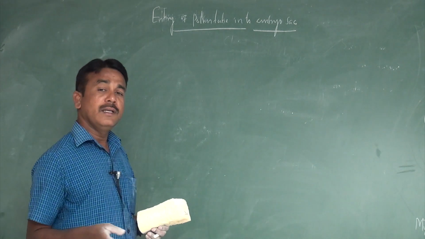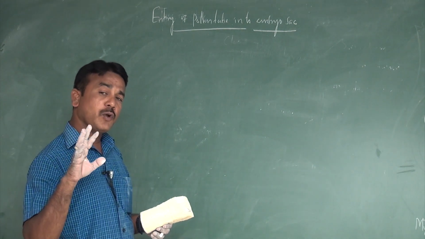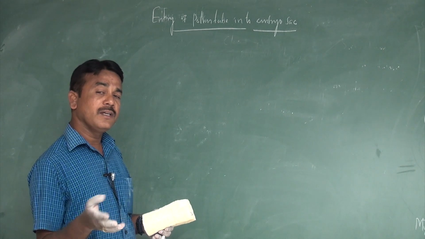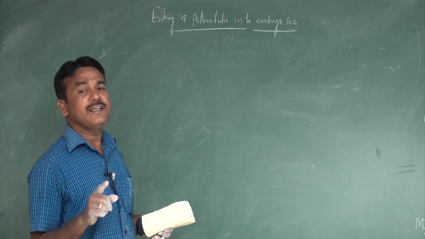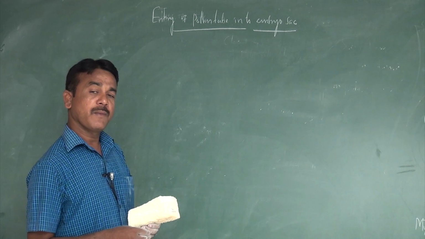So irrespective of the entry, the pollen tube enters the embryo sac only through the micropyle.